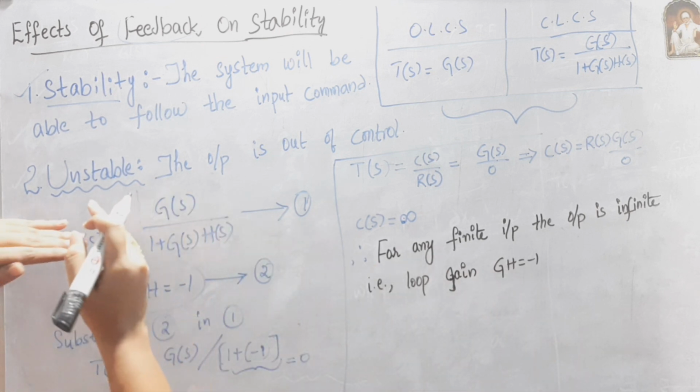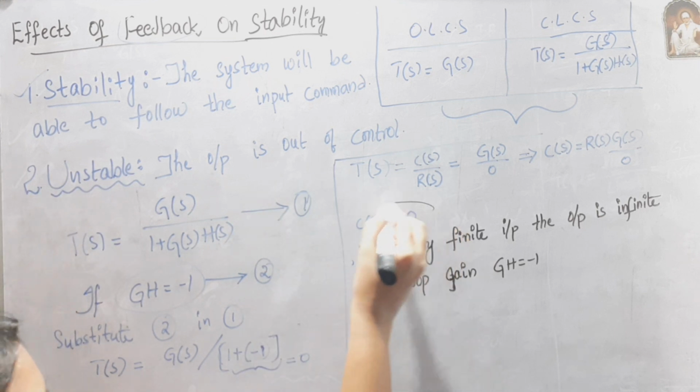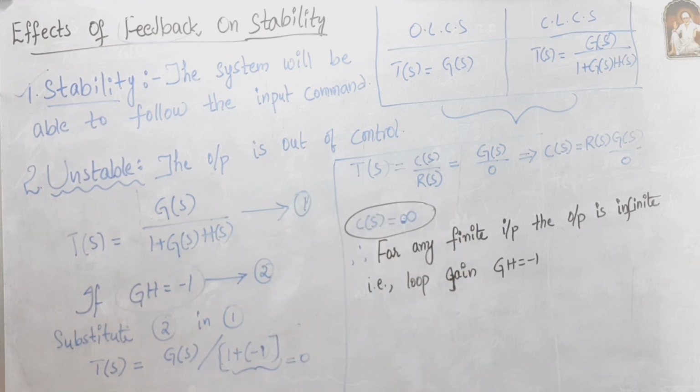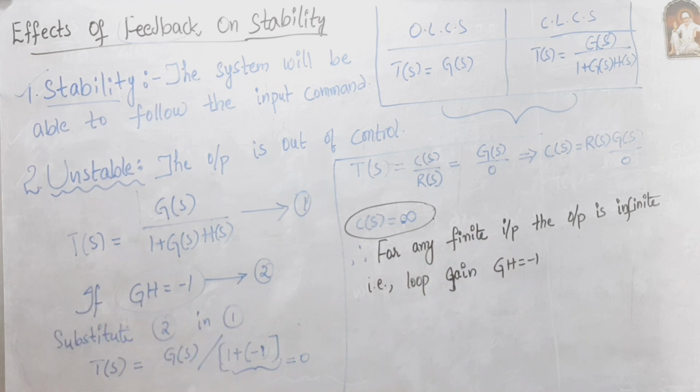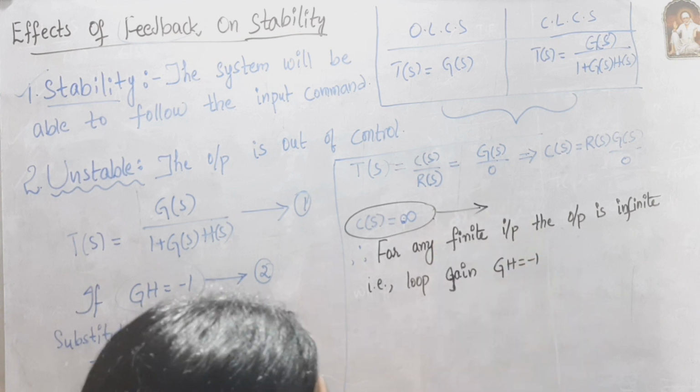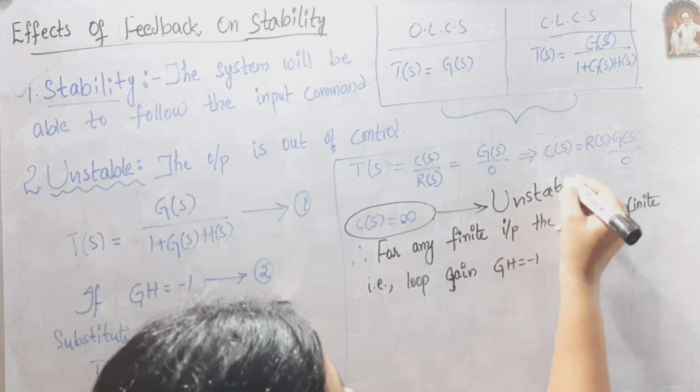If I consider the unstable system, the output is out of control. Here also, for finite input, I am getting infinite output. Means here the output is out of control. So here we can conclude that the system is unstable.